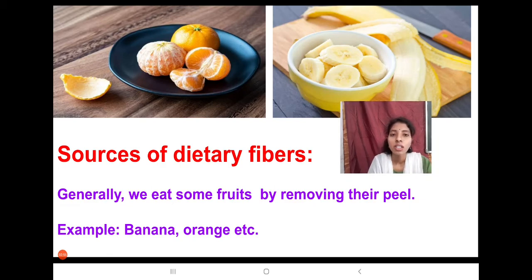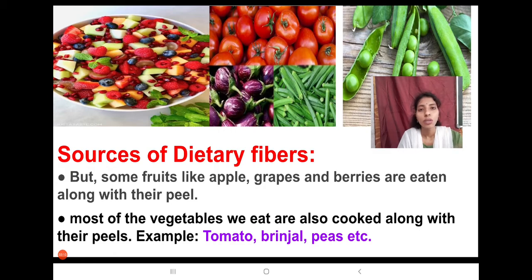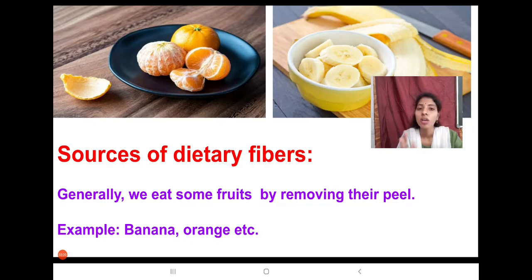Generally we eat some fruits by removing their peel, for example banana and orange.